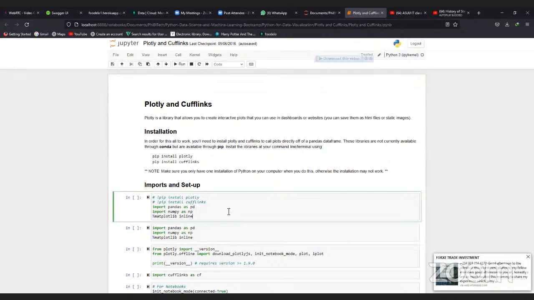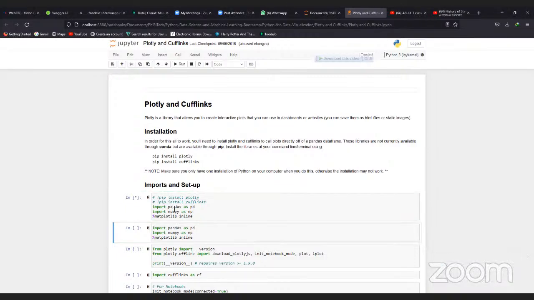All right, so let's go on now. Basically, the reason why we are using Plotly is, more like Seaborn, they are both beautiful, but you can't do interactive plots with Seaborn, which is why we are coming to Plotly. So we're importing our libraries. We import pandas and numpy, I'm importing it twice. Then we are importing Plotly. From plotly import version, so we want to check the version.